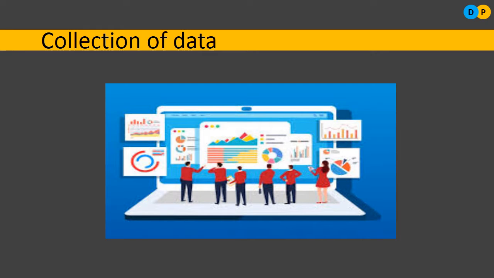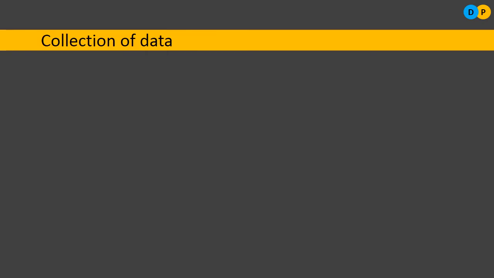The data we are collecting needs to be of high accuracy. If data is not of high accuracy, then the ultimate result will not be of good quality. So that's why data needs to be collected in a proper channelized way, or else it is of no use. So collection of data is the first step. It is actually the first step in statistical inquiry, and it is used to collect facts and figures related to the subject for which we are making this survey.